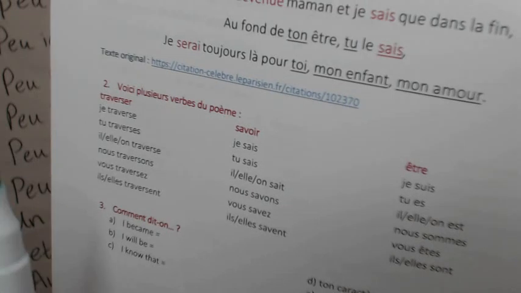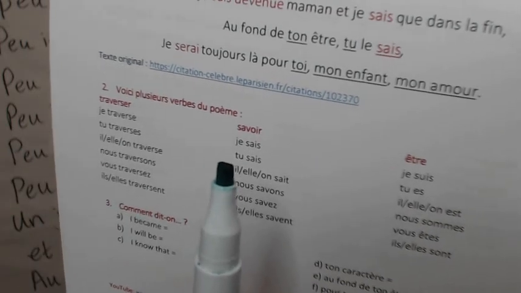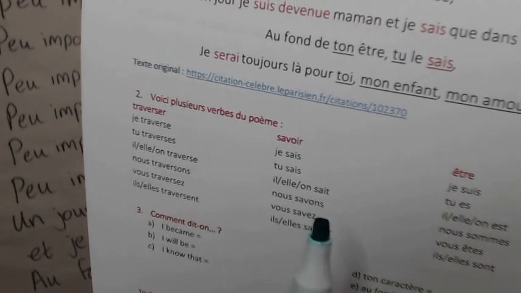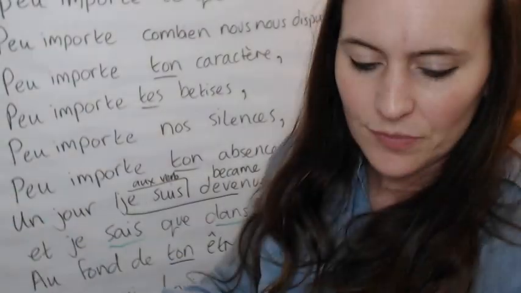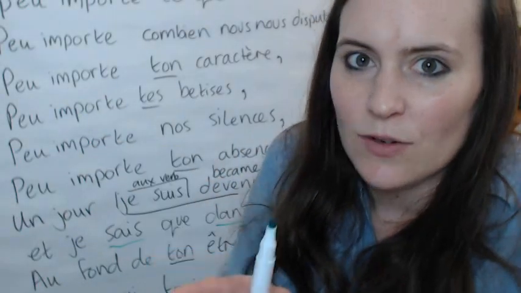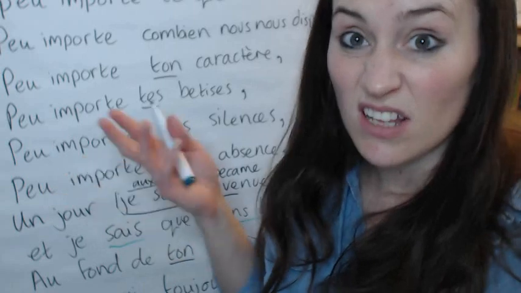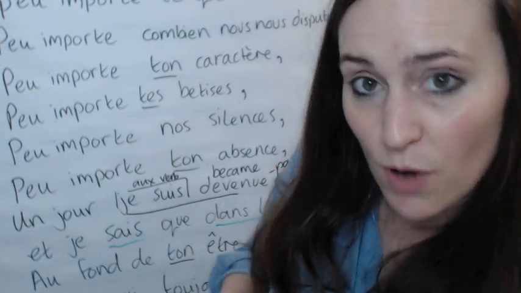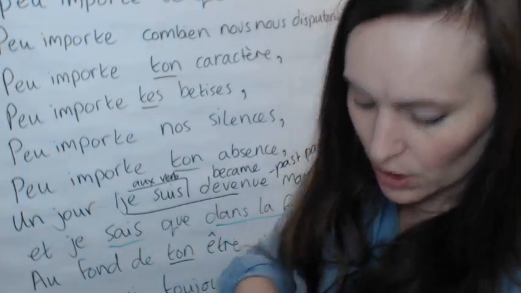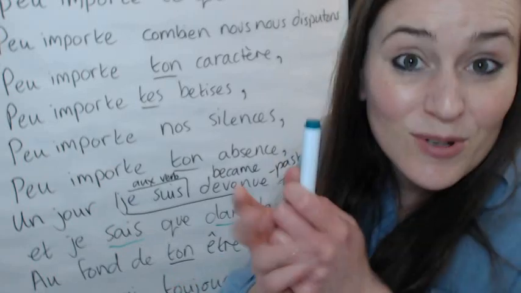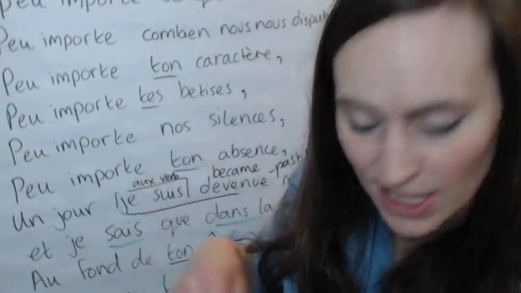Let's just show you on here. Je sais, tu sais, il, elle, on sait. I know, you know, he, she, one knows. Or it knows, if you like. So savoir is a useful verb. Nous savons, sounds like the word for soap, doesn't it? It's got an S on the end though.